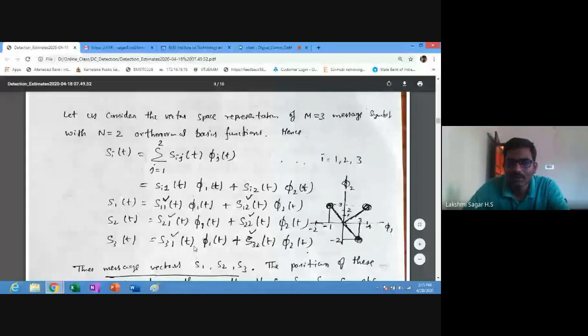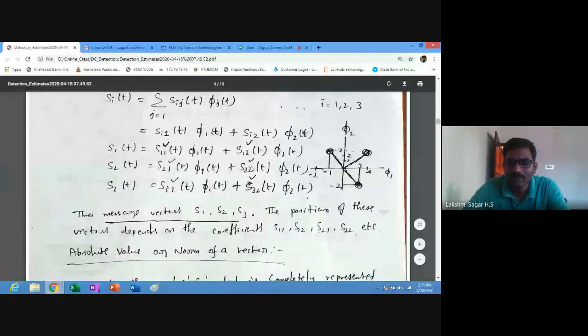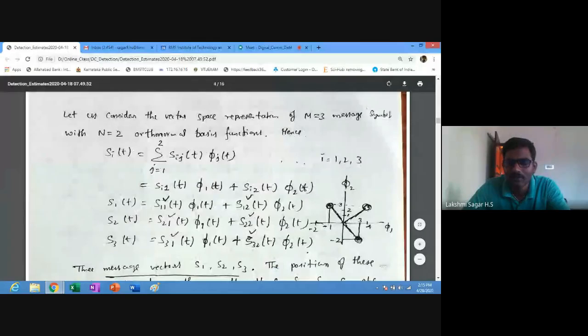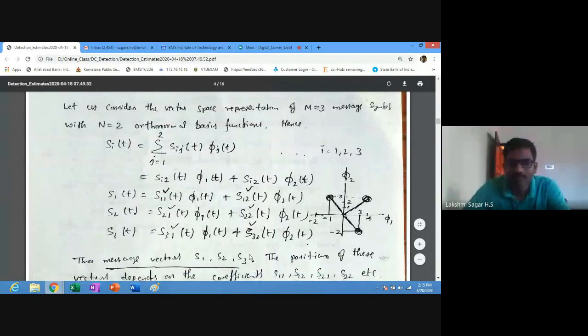These 3 signals you can represent like this. If you get the values of S11, S12, S21, S22, the position of each signal point depends on S11, S12, S21, S22, S31 and S32.